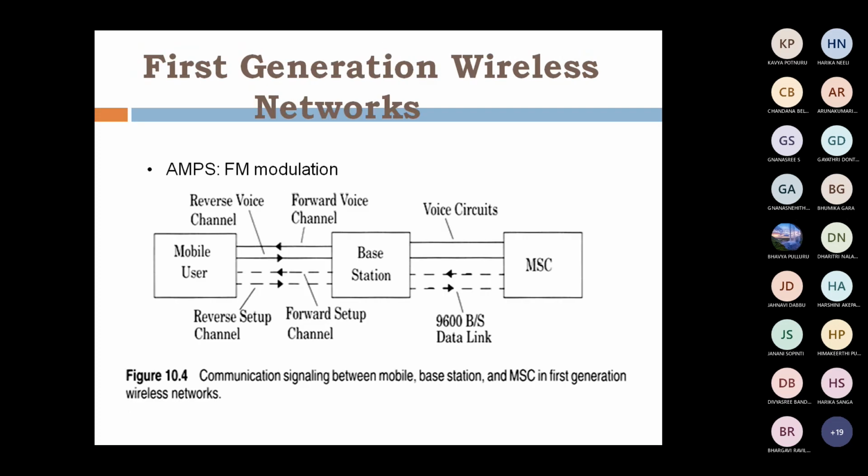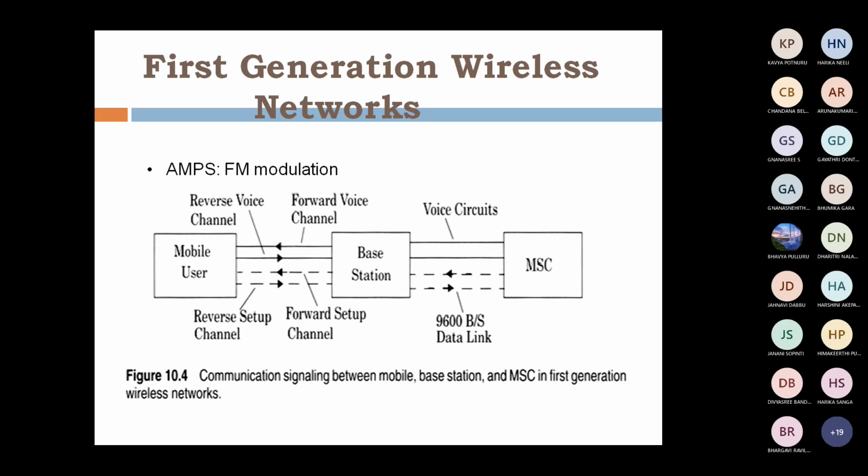Right. Next, how AMPS works, that is, first generation wireless networks. The modulation technique we are using is FM, frequency modulation. See this figure, which shows how communications and signals go from mobile to base station to MSC. Already we discussed in yesterday's class the types of channels. There are two types: the first is the setup channel, or control channel, and the second is the voice channel. The setup channel is used for setting up of a call. What is the use of the voice channel?